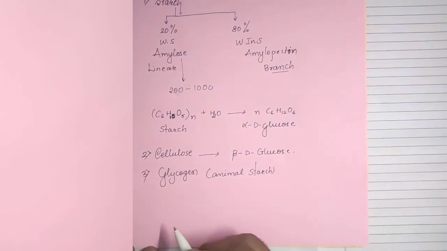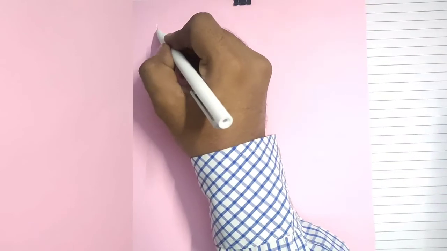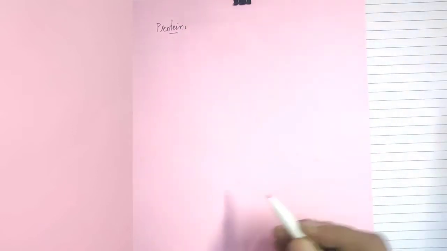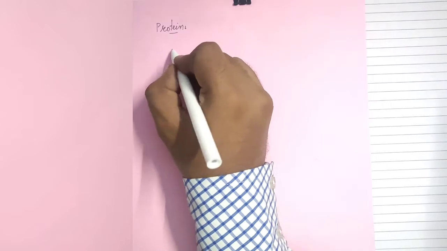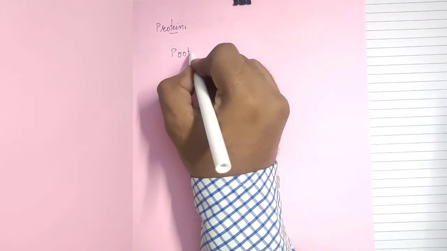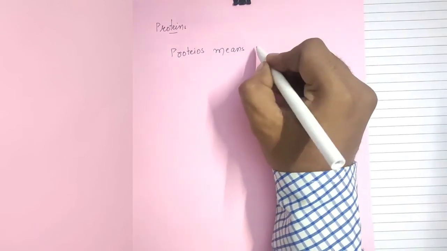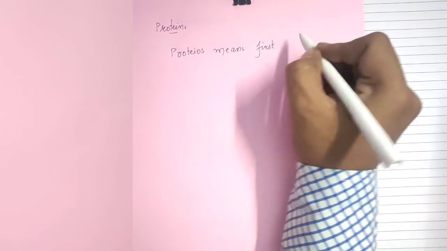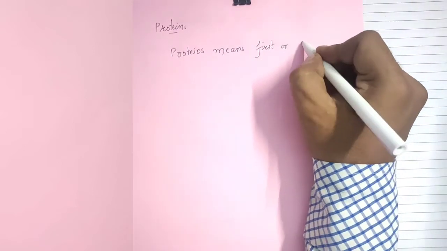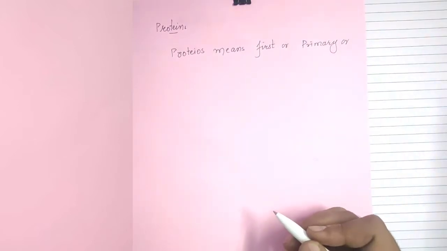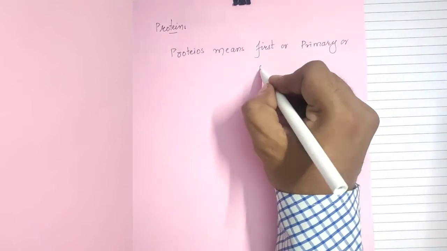Now we will see the next topic, that is protein. Proteins are the most abundant biomolecules of the living system. The name protein is derived from the Greek word proteus. Proteus means first, or we can say primary, or we can say of prime importance.